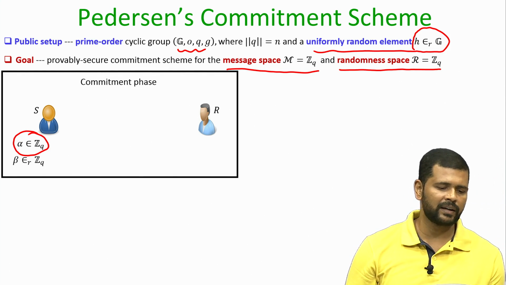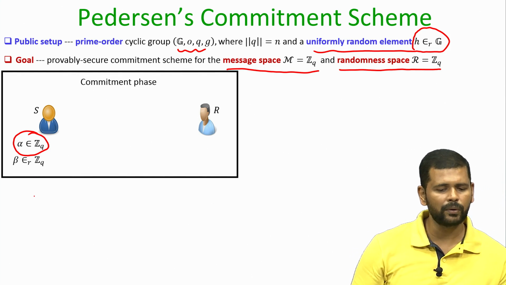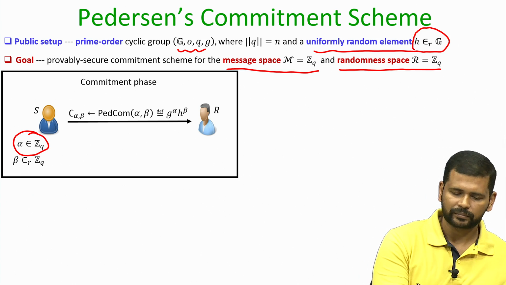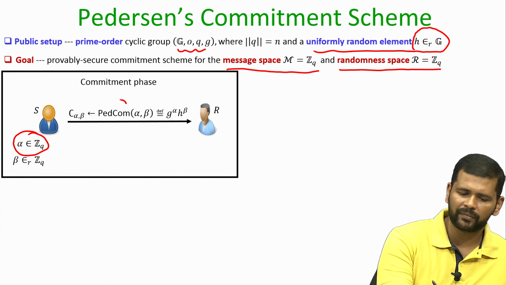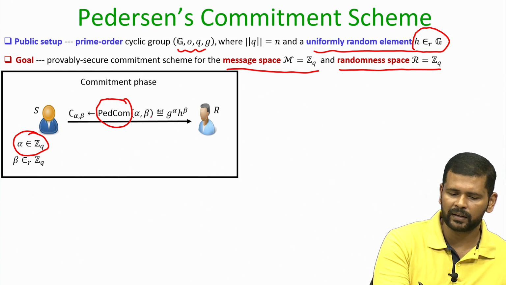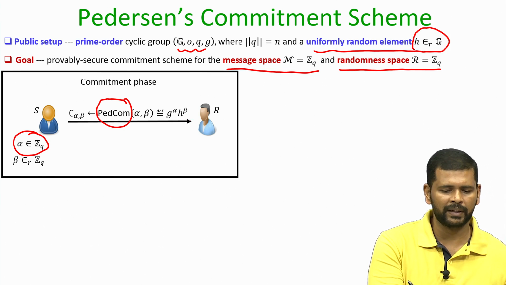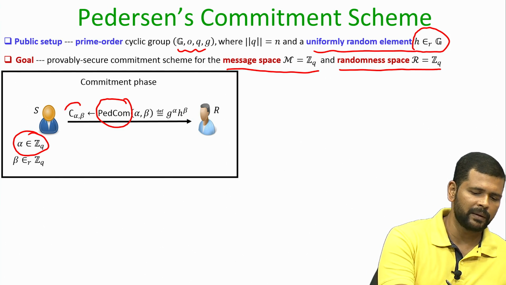To commit that, the sender picks a uniformly random beta from the randomness space, namely Zq, and computes the commitment function, which I denote as petcom of the value alpha under the randomness beta, which is nothing but g to the power alpha times h to the power beta. And I denote that commitment by this notation.